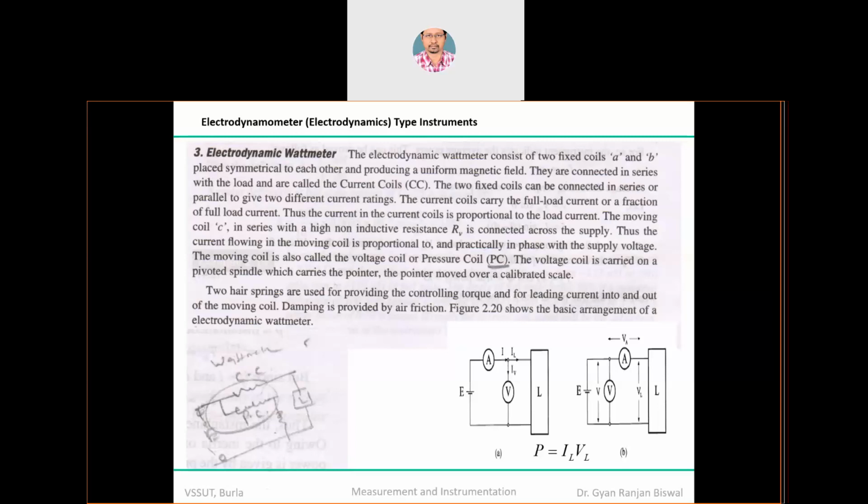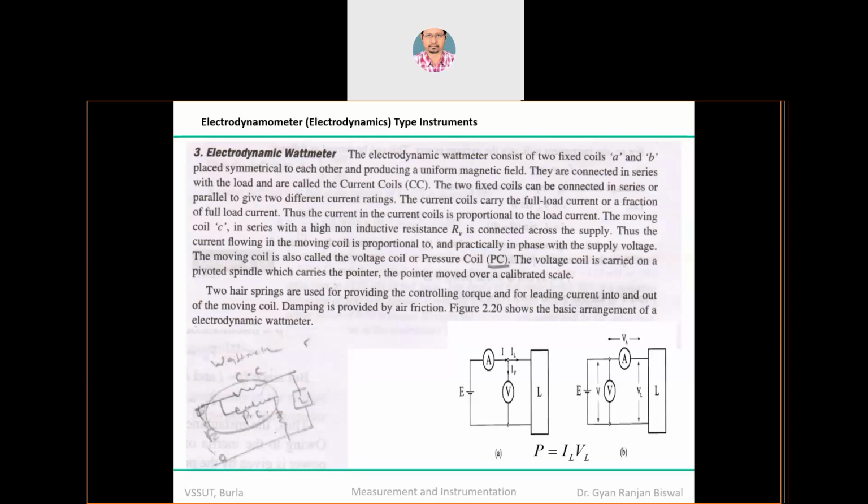Now theoretically, in figure A, the total current is I, which flows through the ammeter connected in series to the source, and then this I is shared as IV and IL. That means the current passing through the voltmeter and the current passing through the load.